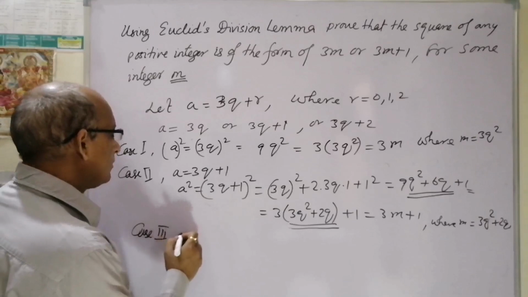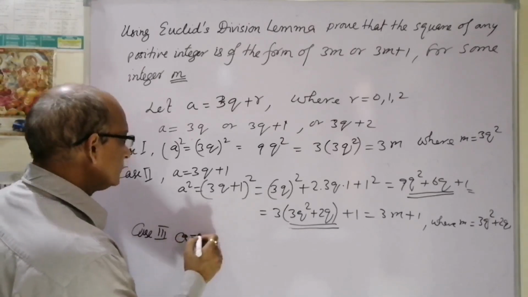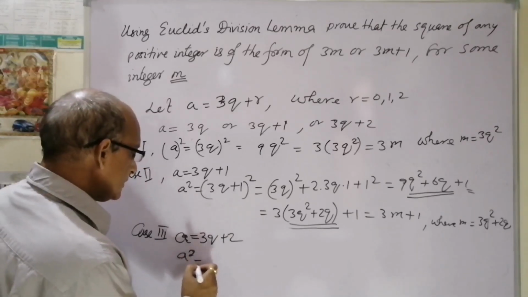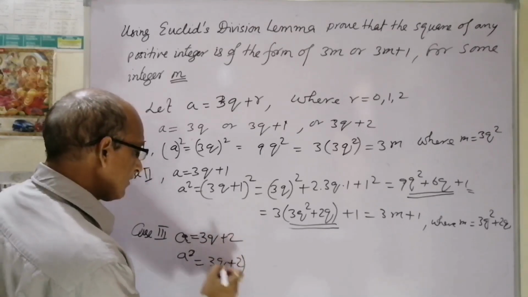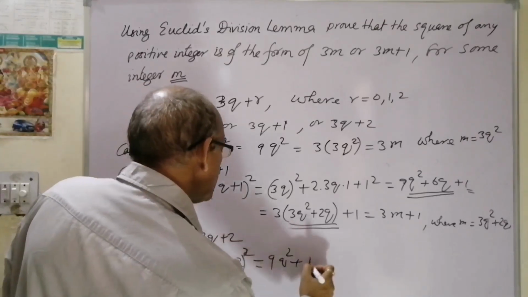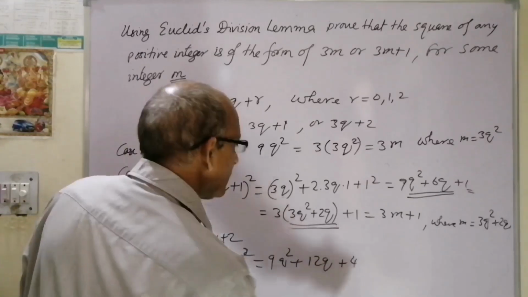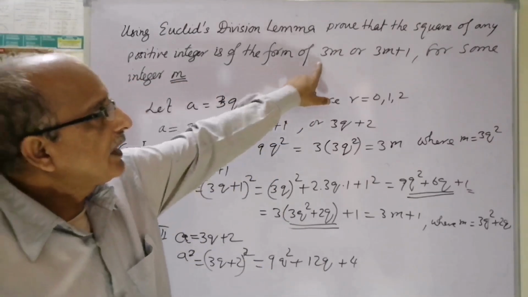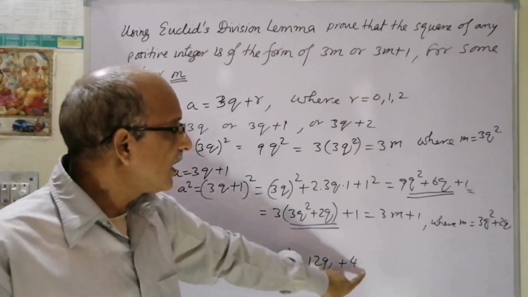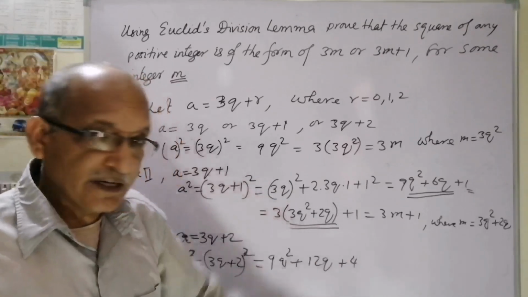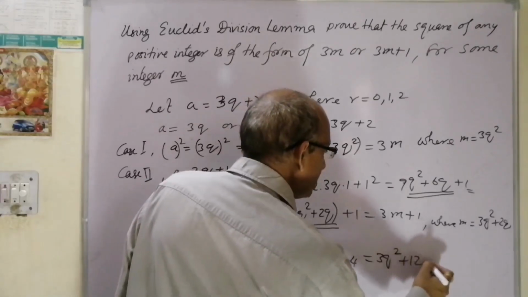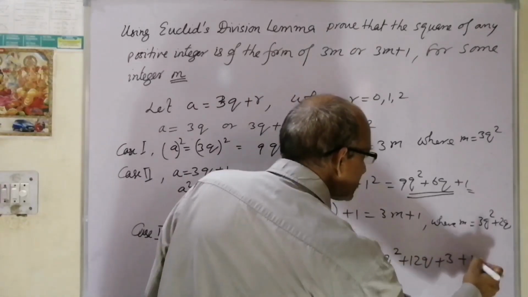Third, a is equal to 3q plus 2. So a square will become (3q plus 2) square, that is equal to 9q square plus 12q plus 4. Again see, we have to take care of b. b कितना है? 3. So r can't be more than 3. तो हम इसको अभी भी स्प्लिट कर लेंगे. So what shall we do? We'll take here 9q square plus 12q plus 3 plus 1.